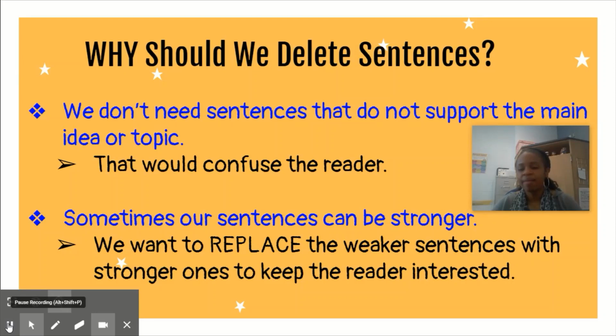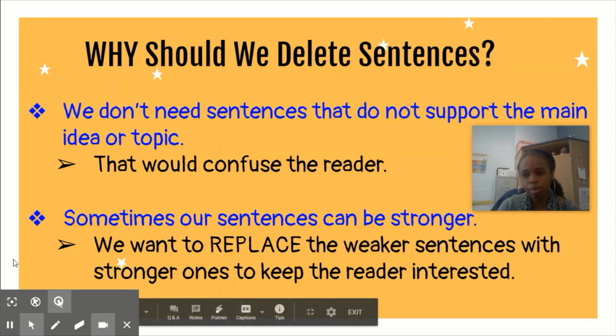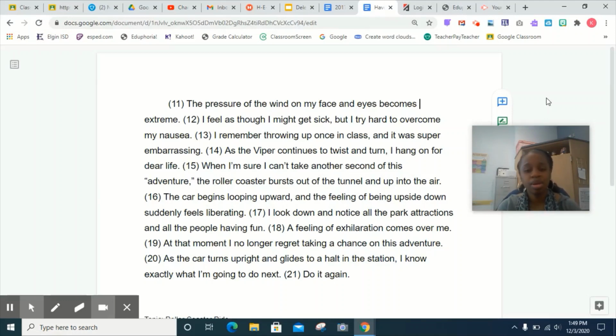So, guys, I have a paragraph that I've selected from a passage where I can just show you some examples of deleting sentences, where we take out the ones that do not apply to the main idea or the topic, and where we can also replace the weak sentences with stronger sentences. So, let's get into that example before you get into your assignment. All right, guys, so here's that paragraph. I'm going to read this to you. And while I'm reading, please read along and think about what the main idea and the topic of this is.